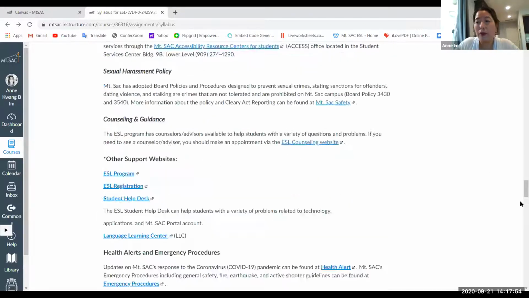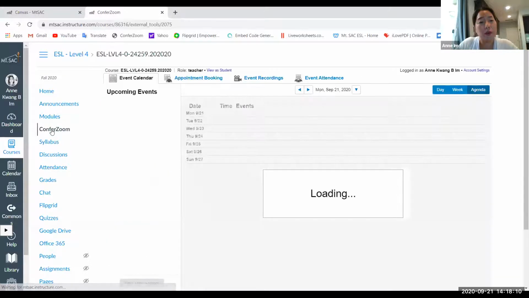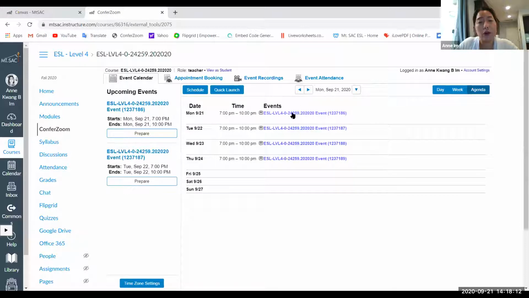I'm thinking this is everything. If there are any other questions, oh yes, let me explain ConferZoom. On the left navigation bar, look at all these blue tabs, ConferZoom. When you go to ConferZoom, you'll see my schedule. Monday, 7 to 10.